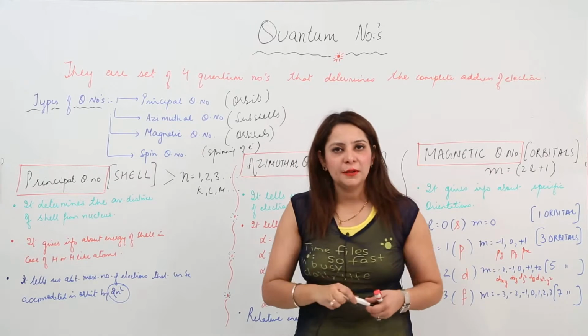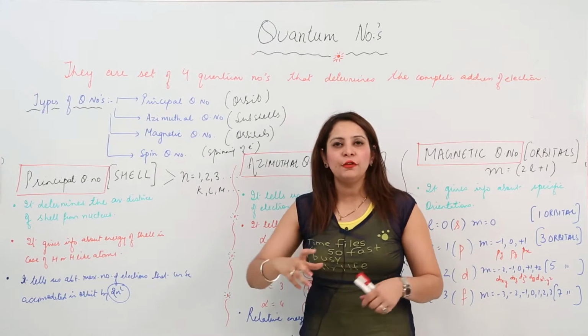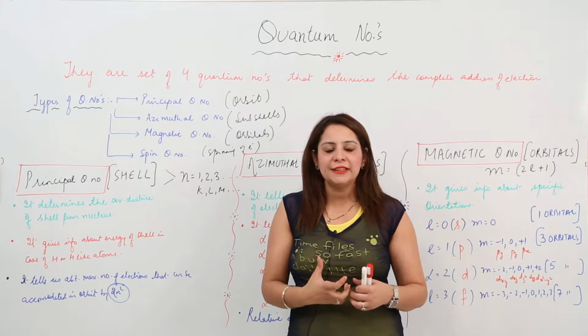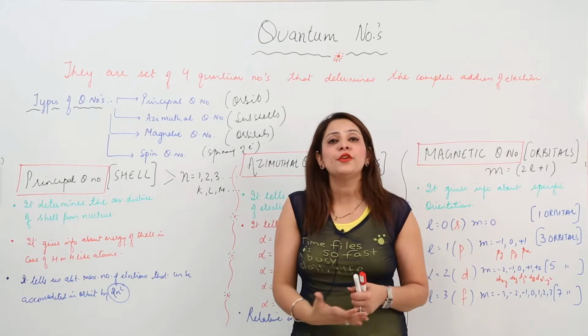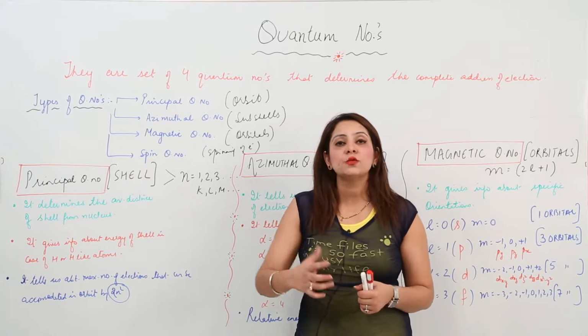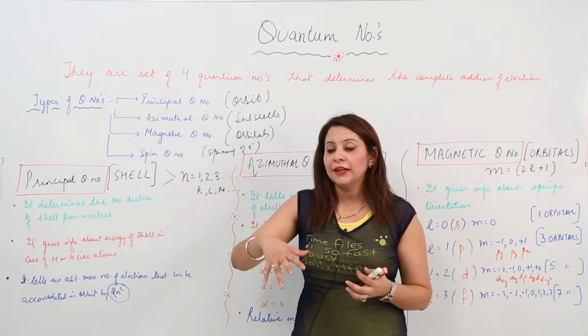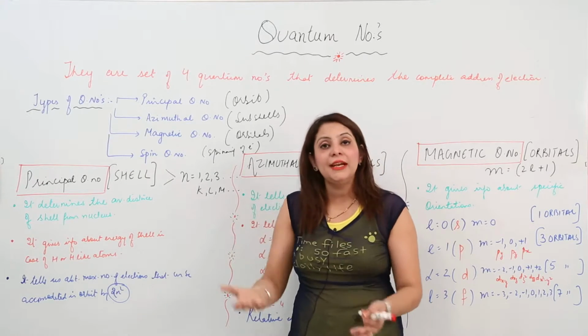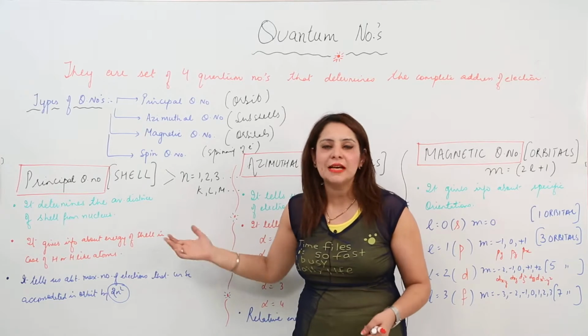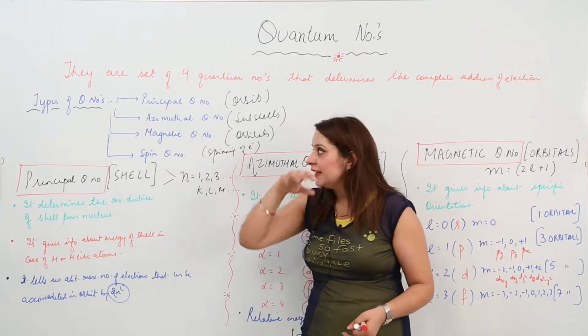So these are the 4 quantum numbers. I think you got an idea of where these quantum numbers originated, and they were just meant for the complete description of the electron: where the electron is present, what is the angular momentum of the electron, and how many electrons are going to be present. We'll be discussing all those in detail, right? So I think it's clear.